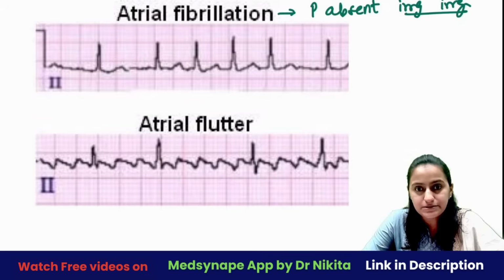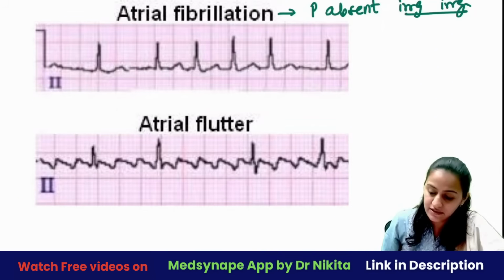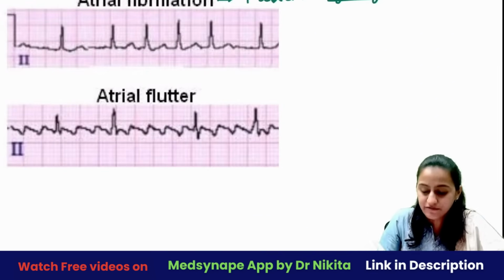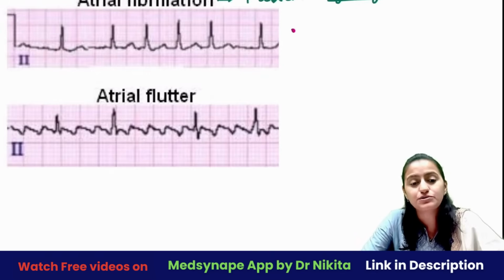What do you do here? What do you do in atrial fibrillation? Rate control, rhythm control, and you have an anticoagulant also, which is given. Always remember, for atrial fibrillation, what anticoagulant do you use to prevent the stroke that can occur because of atrial fibrillation?